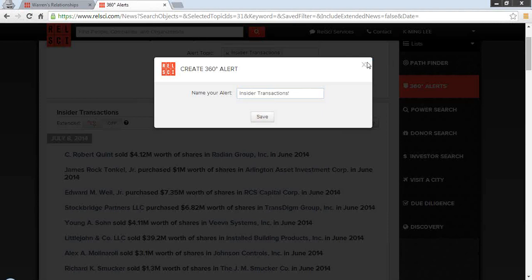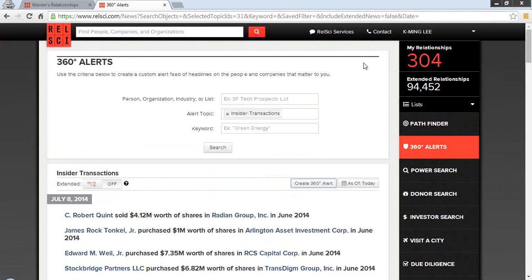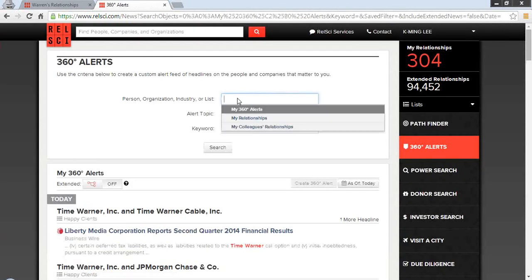Another example of what you can do with 360 Alerts is you can use it to get smart on any person or company you're meeting with. Earlier on Warren Buffett's profile, you saw that there were articles on him up top, but you can also search within 360 Alerts. So I'll just click on it again, and this time I'll type in a name. So I'll type in Henry Kravis.